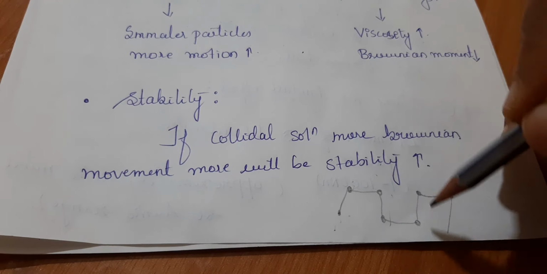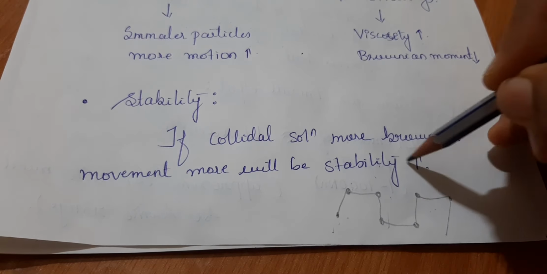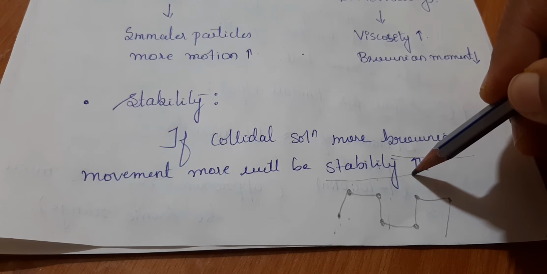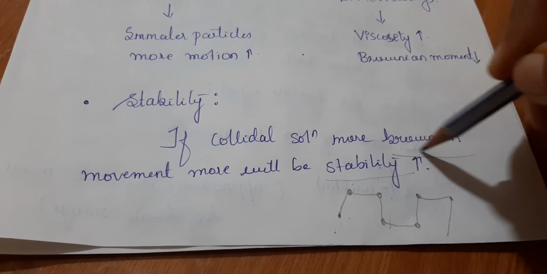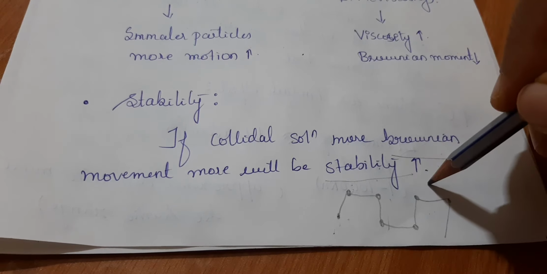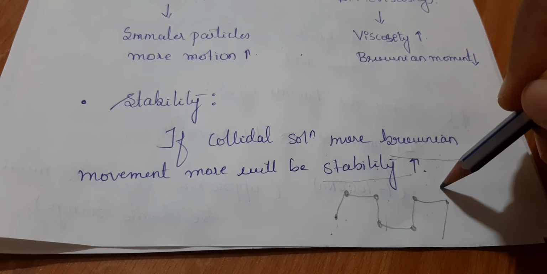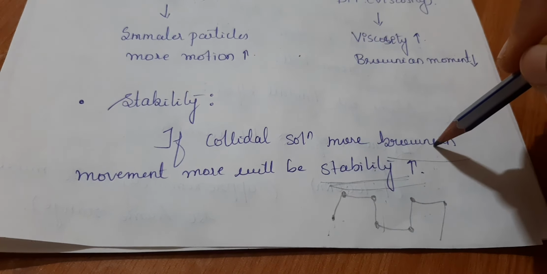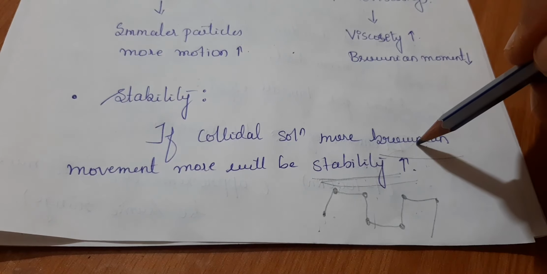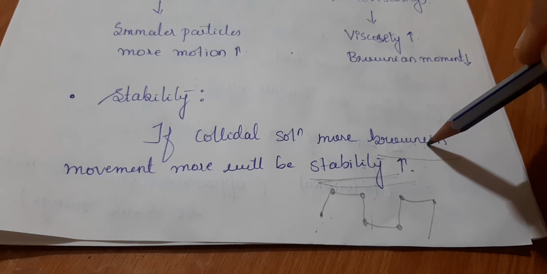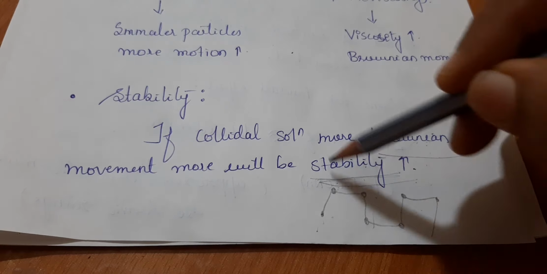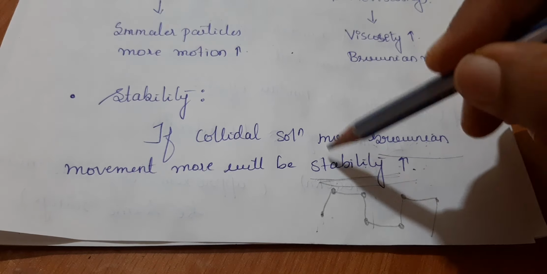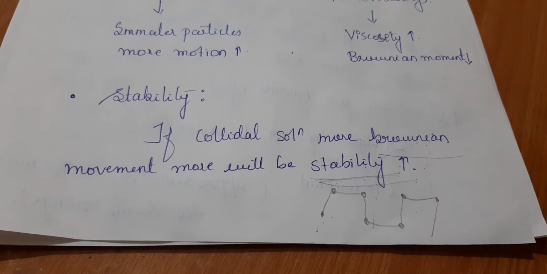The higher the movement in the dispersion medium, the more the Brownian movement, and the higher the movement, the more will be the stability. More stability because more movement loses energy. Particles lose their energy, and when particles lose their energy, they become more stable. So for Brownian movement to happen, we should have smaller particles and a low viscous dispersion medium, and the movement of particles must be higher, then more will be the stability of those Brownian movement particles.